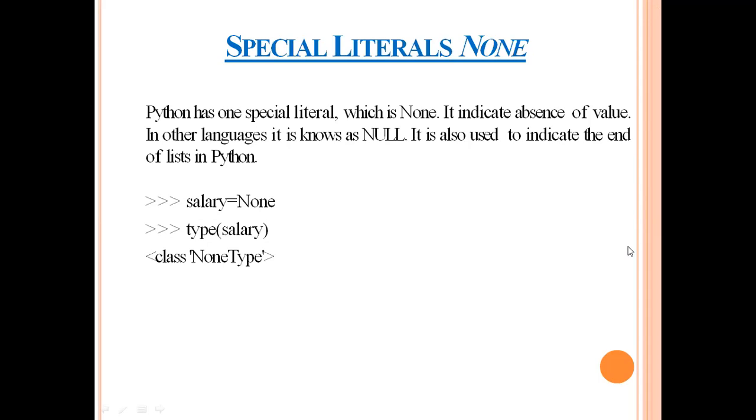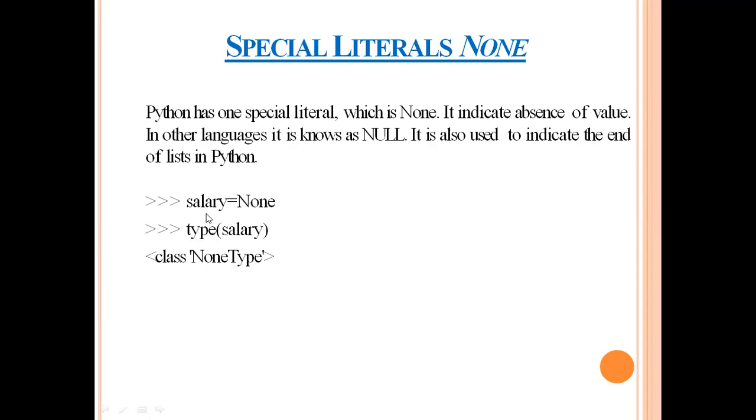The last literal supported by Python is None. None is also known as a special literal in Python. None means the absence of value. In other programming languages, it is also known as null. It may be possible that sometimes we do not know the value of some variables, but in future we can get the value of those variables. So in place of putting 0, we can use the literal None.